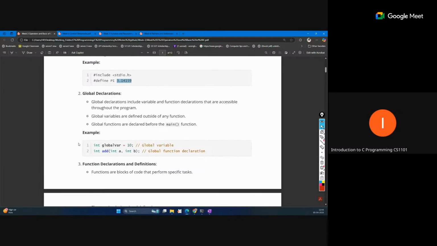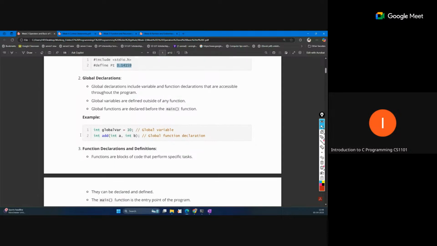So the next thing is the global declaration. Global declaration declares the variables which we want to use outside of all functions, so that is called global. These are variables that we want to access from all the functions which we have defined in our program, including main. So that is a global variable, and similarly for functions, we also define the function globally so that it can be called from any place in our program. That is global declaration.